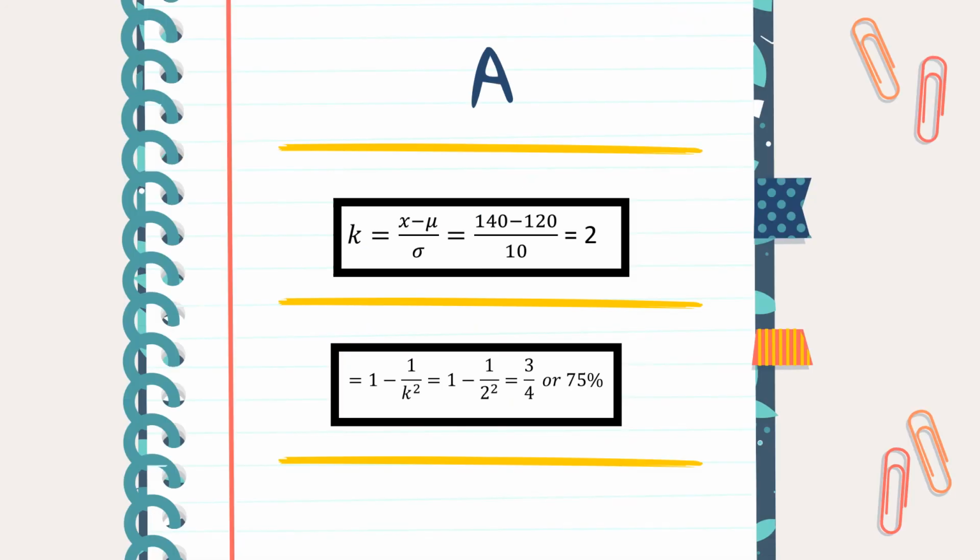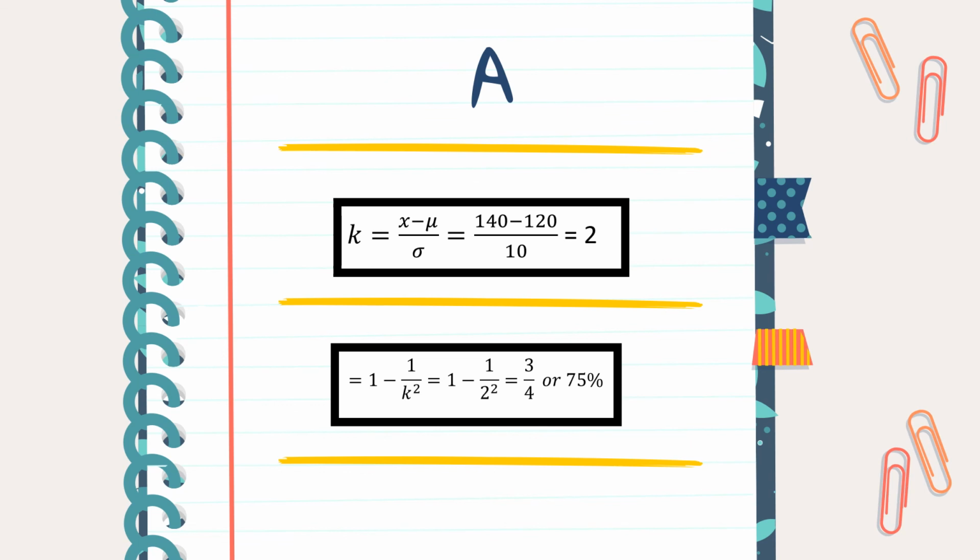Because no information about the shape of the distribution of daily production levels is available, we'll use Chebyshev's theorem to answer these questions. First, we must find the distance between 140 and the mean, which is 120, in terms of standard deviation of the distribution as follows.